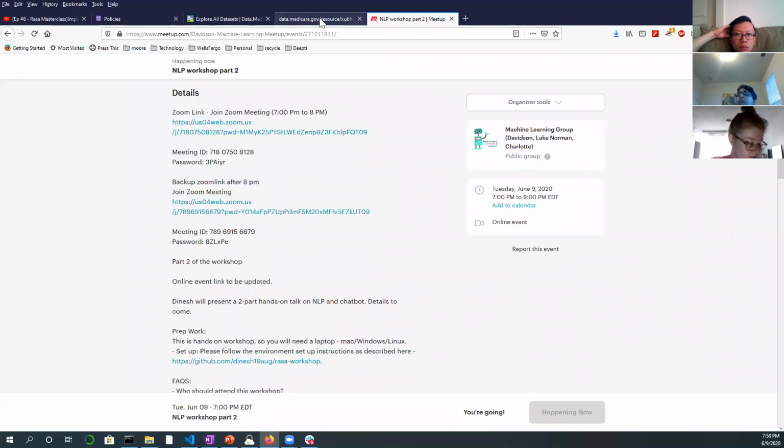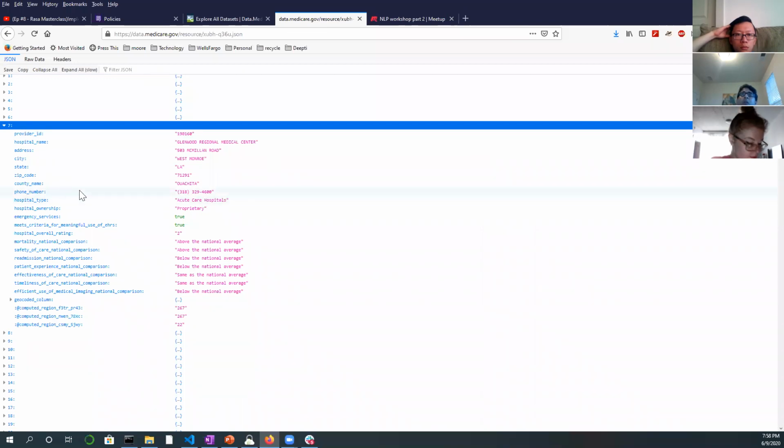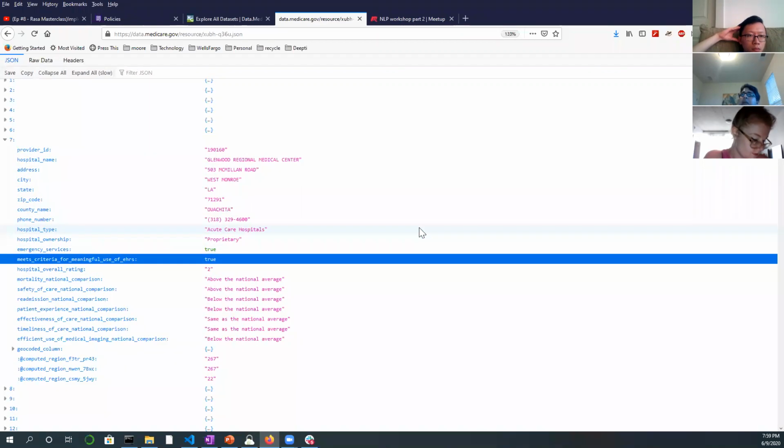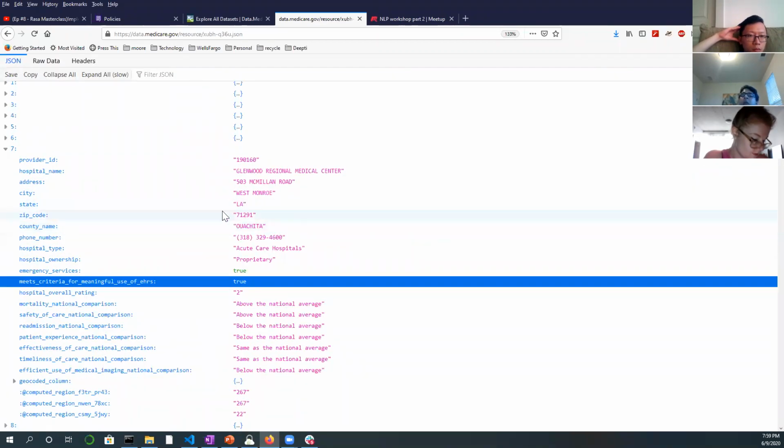So here is the service which we'll be using to look up the address, right? So when I call this API to look up a hospital, let me increase the size. It is going to come back with these values, right? So now I can show this exact value to the customer.